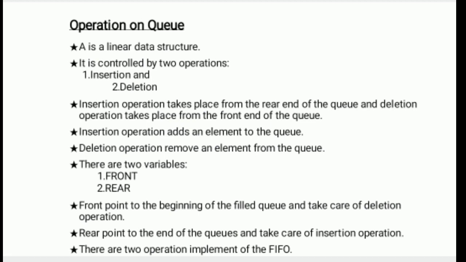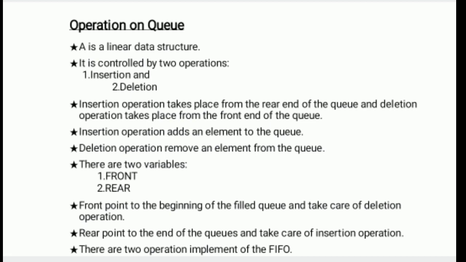These two variables are used to implement the queue operations. Once again, the two variables are front and rear.